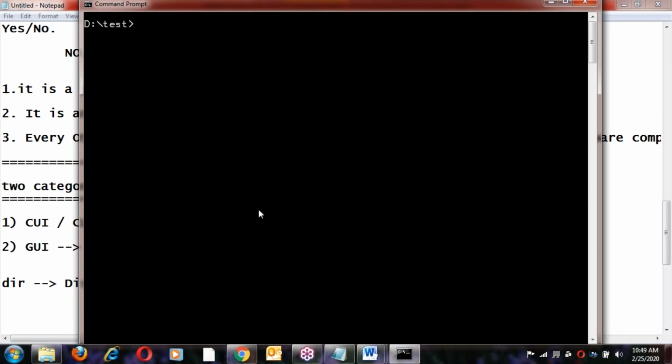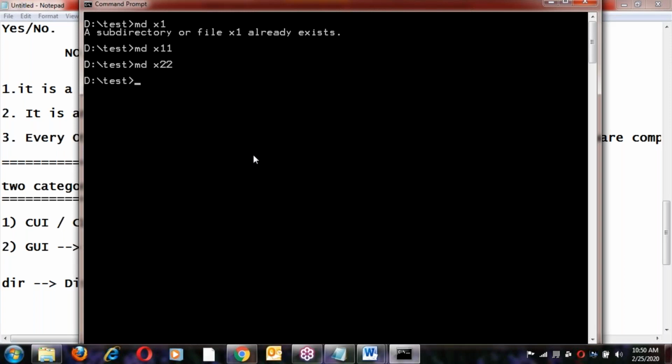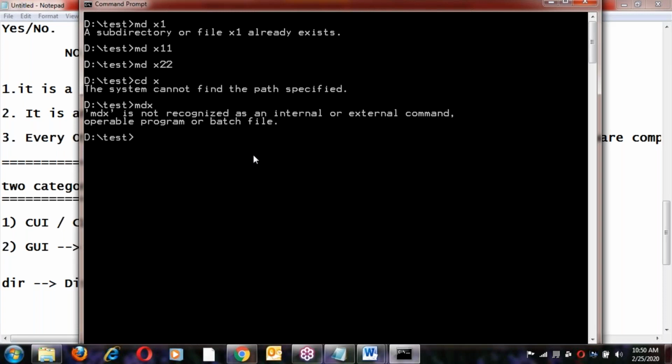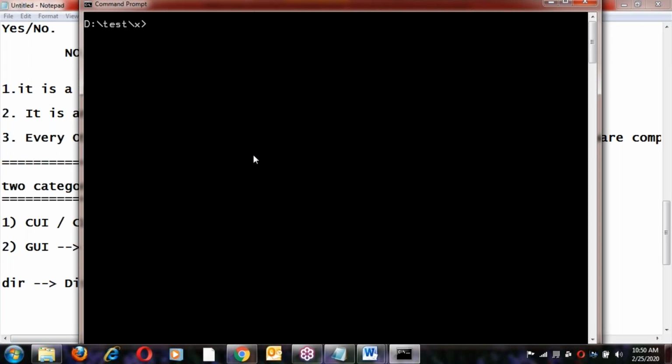So this is the character user interface, right? This is MS-DOS. Working with MS-DOS is very simple. Once you have Linux experience, you can work with MS-DOS. Same commands. Suppose creating a directory, MD, make directory. Suppose X1, already there. Suppose X11, created here. Suppose X22, creation of directories. CD X changes the directory. MD X makes the directory X, CD X changes to X, DIR shows the content here. CLS clears the screen.